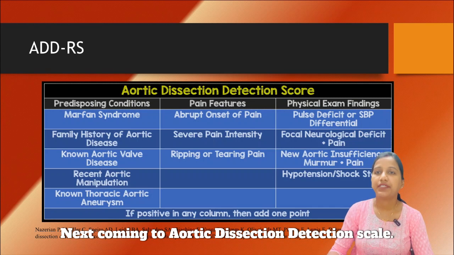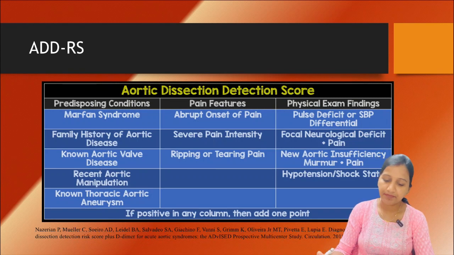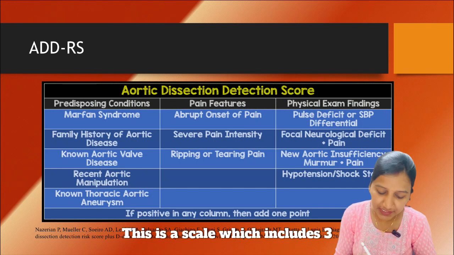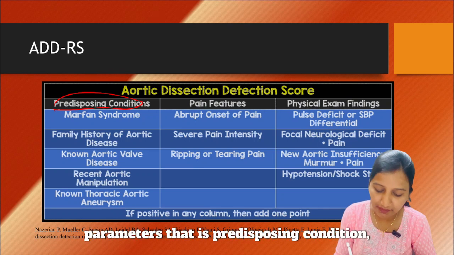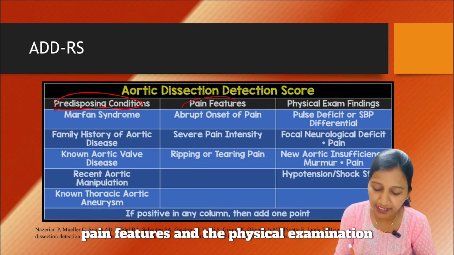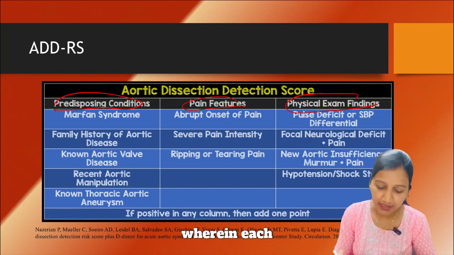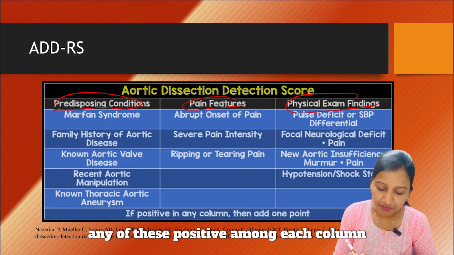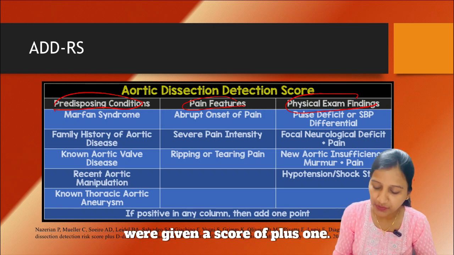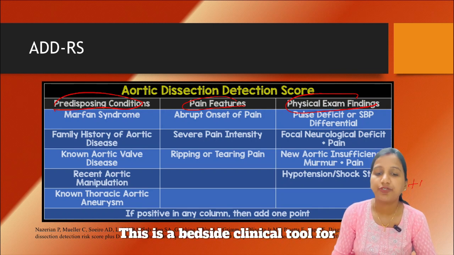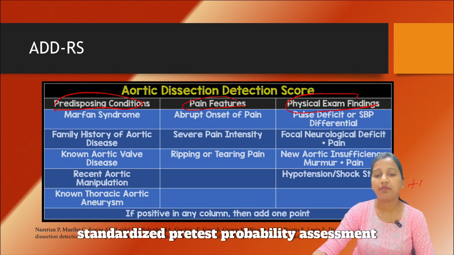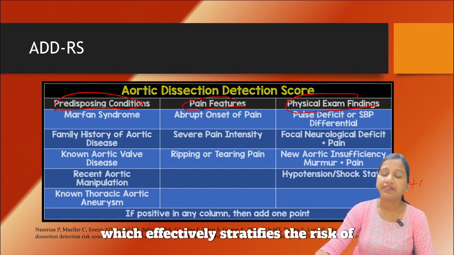Next, coming to the aortic dissection detection scale. This is a scale which includes three parameters, that is predisposing conditions, pain features and physical examination findings, wherein any positive finding in each column is given a score of +1. This is a bedside clinical tool for standardized pre-test probability assessment which effectively stratifies the risk of acute aortic syndromes.